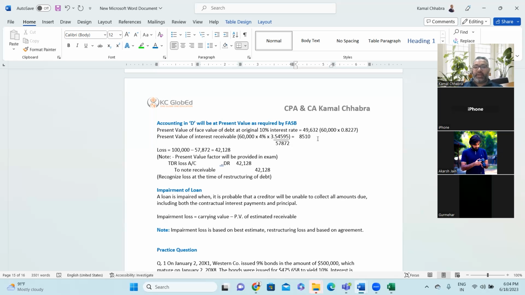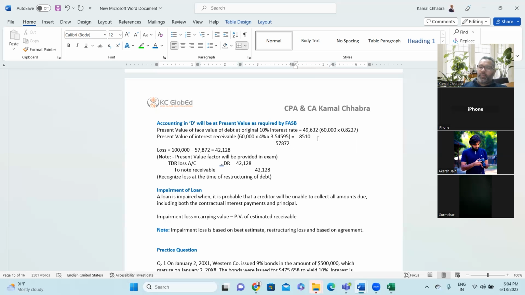So present value of the interest receivable is $8,510. So the loss he will be recording is $100,000 minus 57,872, which is equal to 42,128. So the loss which the financier would be booking in their books would be 42,128.